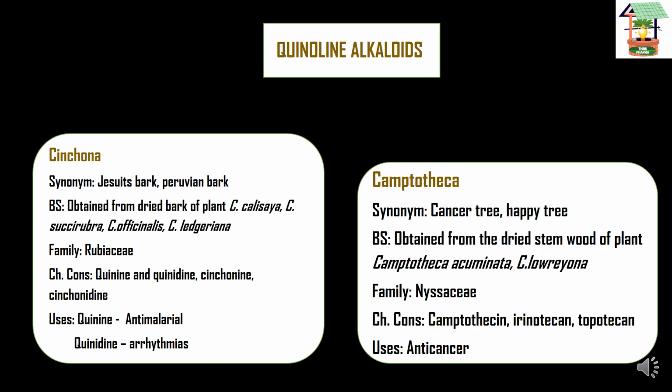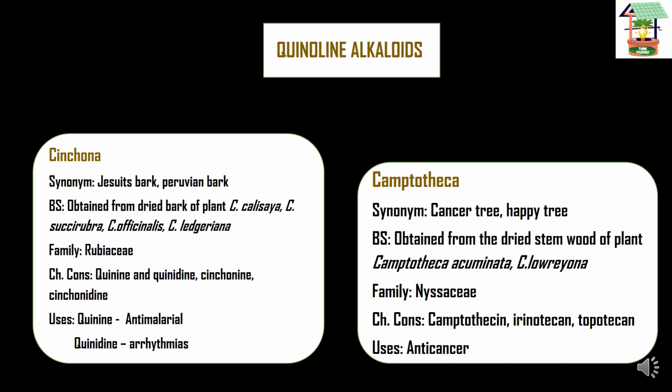Moving to the quinoline alkaloids. Quinoline is nothing but two benzene rings with N in first position, that is called quinoline. For these quinoline alkaloids, we have two examples here, cinchona and camptotheca.